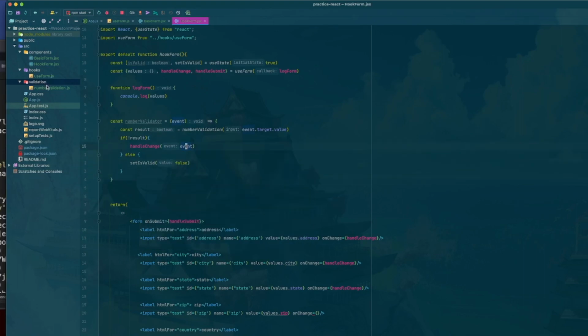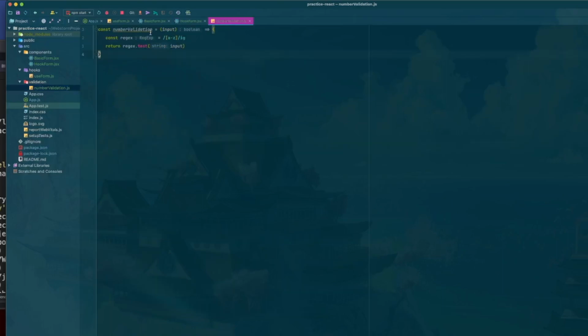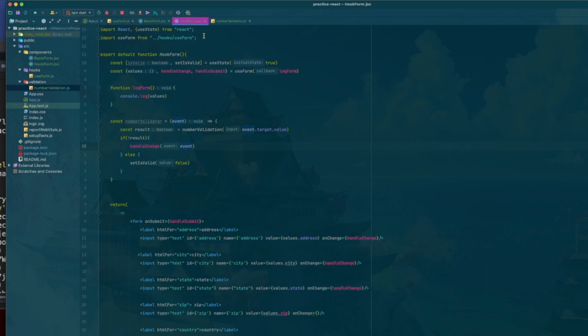The reason for this is because the way this test works, it's going to test it against the string. If our input contains a letter, it's going to come back as true. Now we could reverse it if we wanted to, but it's not really that hard to think of this. So if no result, we're going to tell it to go ahead and handle the change. If not, we're going to set is valid to false.